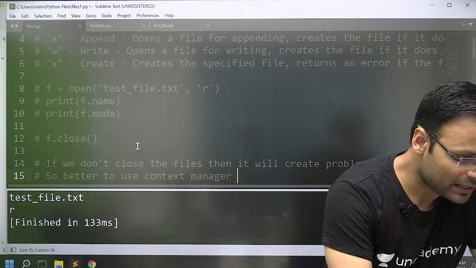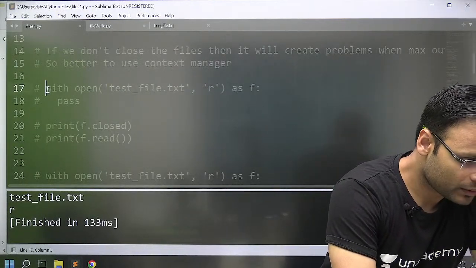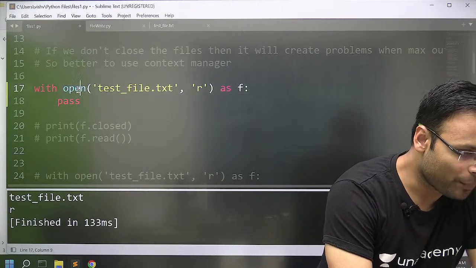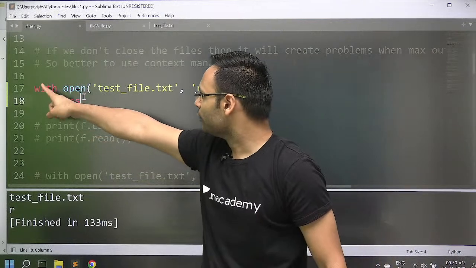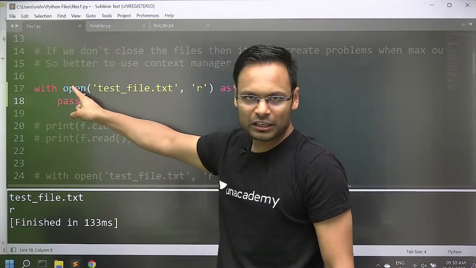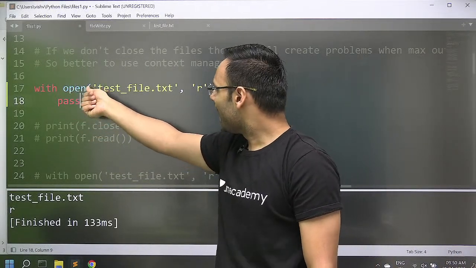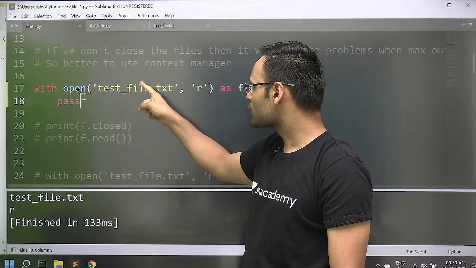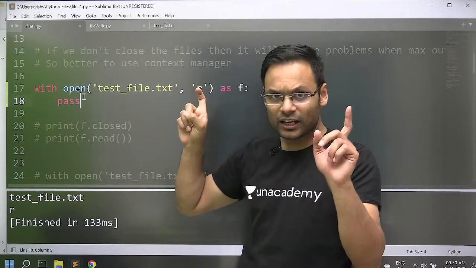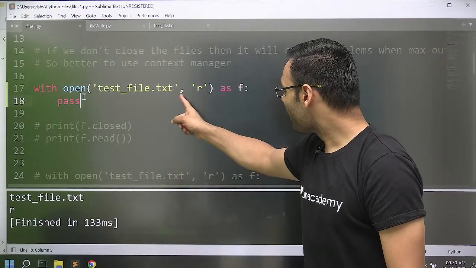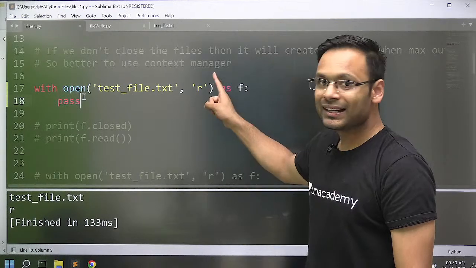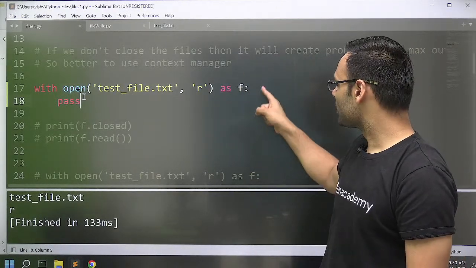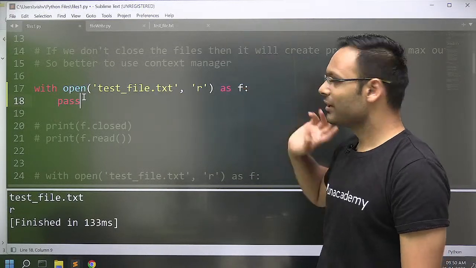Look at this. Context manager will be like this way, with. This is the statement, with open. You are just writing the keyword with, space, and then the open function, same function open, and in the open function you are passing the name of the file, test_file.txt, in single quotes just because it's a string name, comma, the mode in which you are opening, let's say R, and as what descriptor, the file descriptor name, the reference of the file, I'm giving as F.